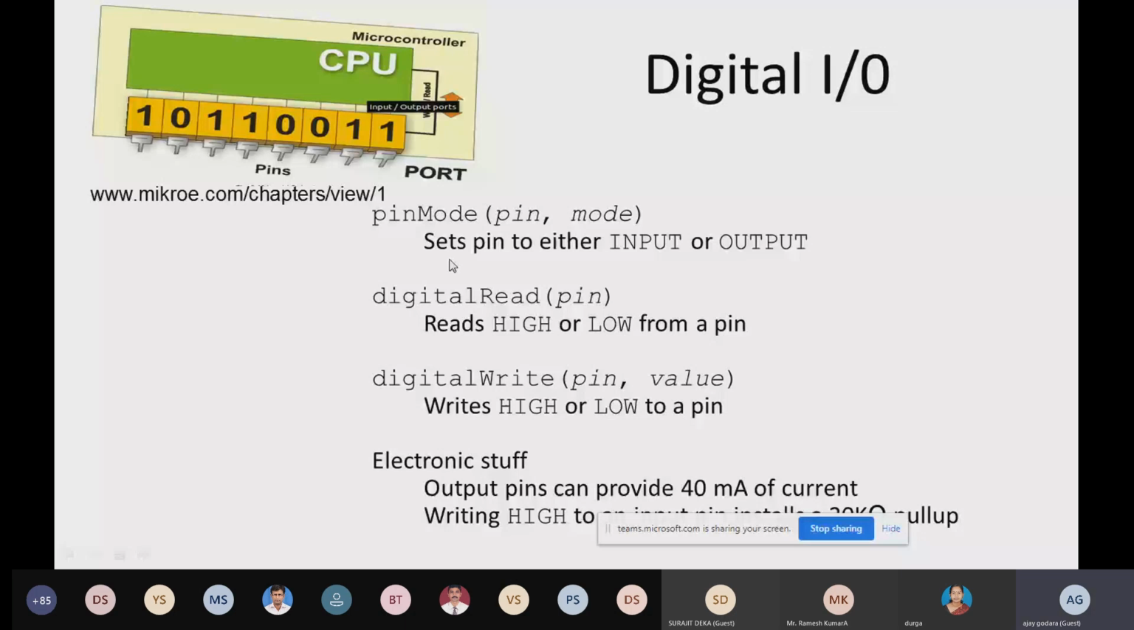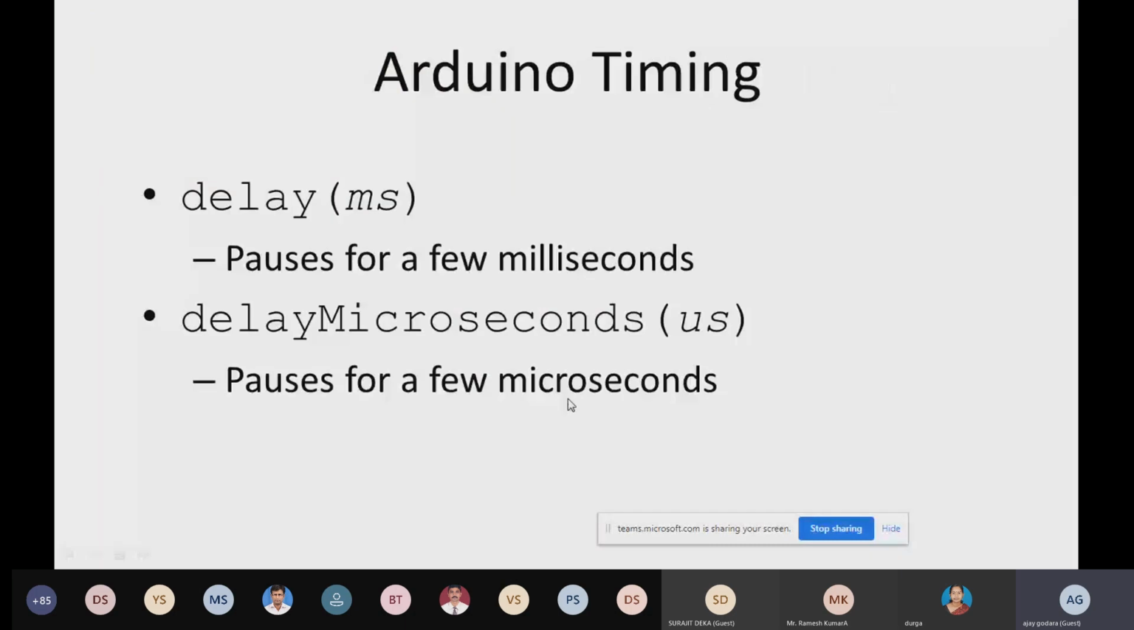Again, I'm repeating over here, that is the output current you can provide from this input output pin. From the output pin, that is 40 milliampere maximum. Now you can see that the delay we are using is in milliseconds. As we used yesterday, the delay was 1000 milliseconds, and 1000 means 1 second. So whenever we write this delay function, we have to use the time in milliseconds.